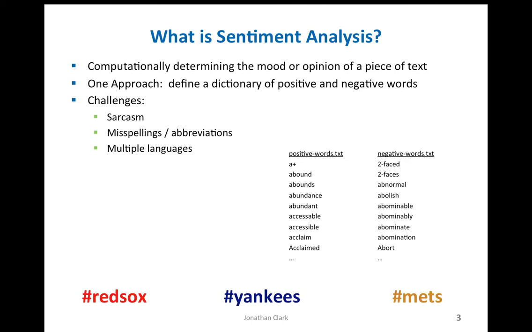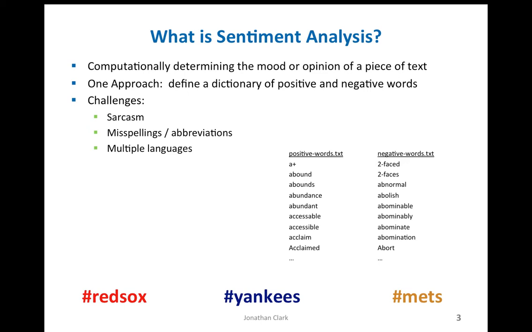But if the user is being sarcastic, you don't really know. Maybe their score comes out like a +5, but they were being sarcastic, and so you should have interpreted it as a -5. That's difficult to do with the dictionary approach. Another problem we have is, what if the user misspells a word? We can account for some common misspellings in the list below, as you can see here in the word accessible. However, if the user spells it significantly wrong, it won't hit our dictionaries.